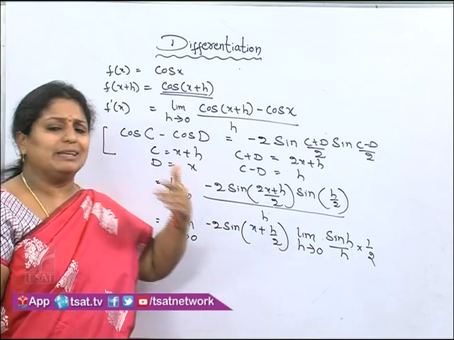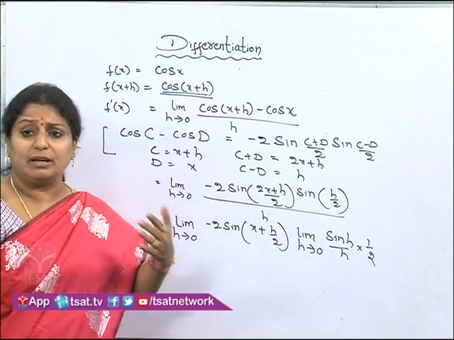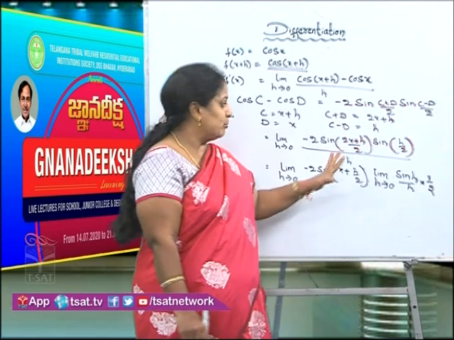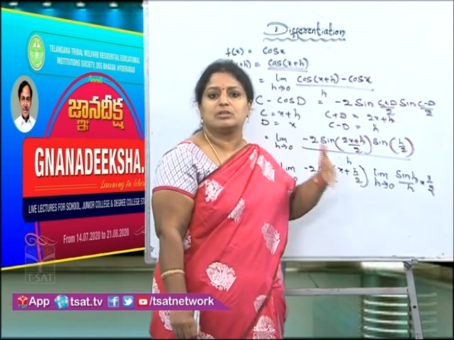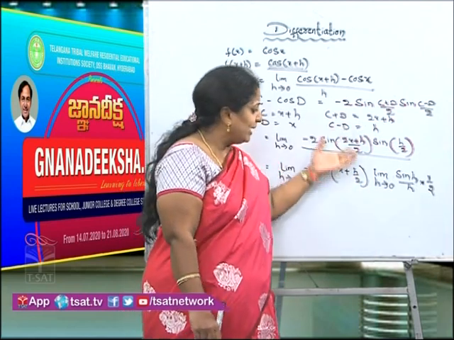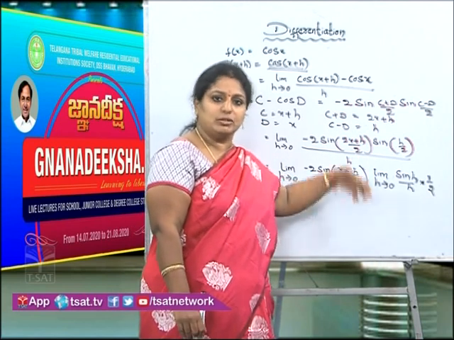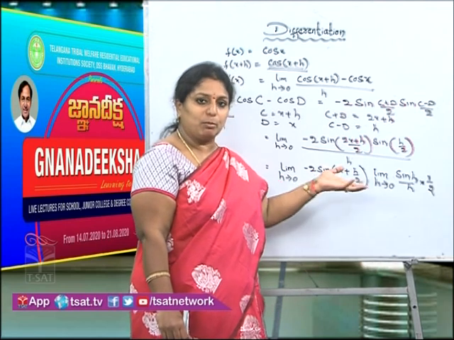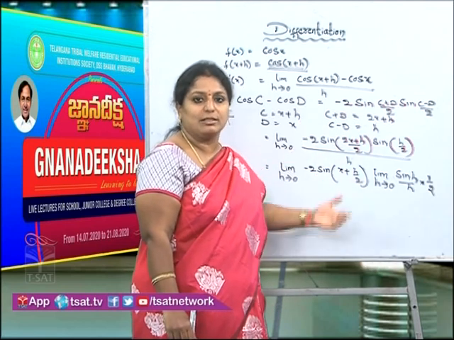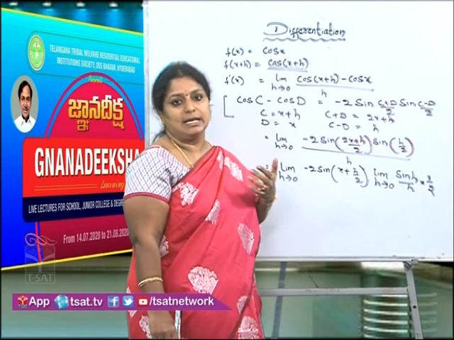So whenever you get a problem in the examination, children, depending upon the number of marks, you must modify the answer. If the question is given for 2 marks, you need not elaborate all the steps. Directly you can write it here. If the same question is given for 4 marks, like the previous problem, how did we solve it? We are writing all the steps. So in the same manner you must elaborate.